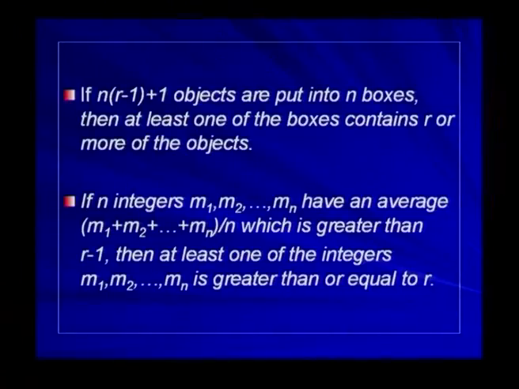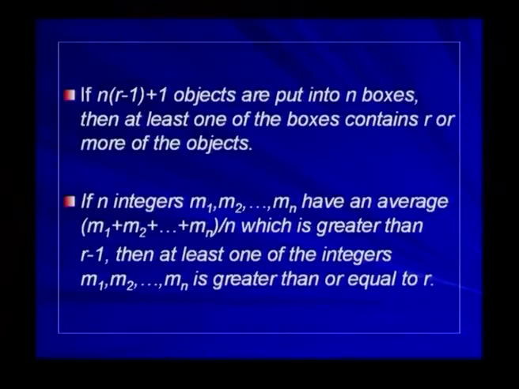suppose q1 is equal to q2 is equal to q3, etc. Suppose n into r minus 1 plus 1 objects are put into n boxes, then at least one of the boxes contains r or more objects. If each box contains less than r objects, the maximum it can contain is r minus 1. So, in total, in n boxes you can have only n into r minus 1 objects. But now there are n into r minus 1 plus 1 objects. So, at least one of the boxes will contain r or more objects.